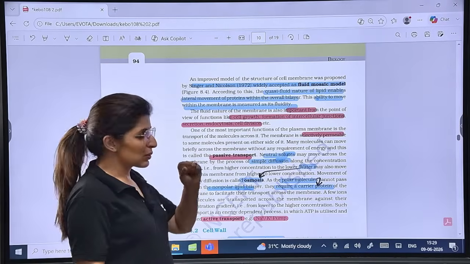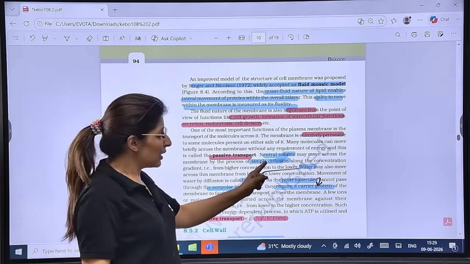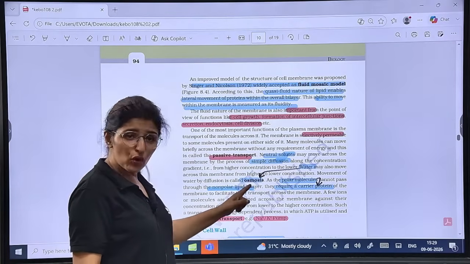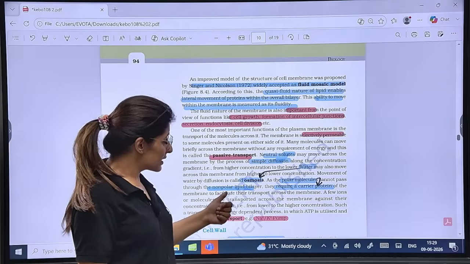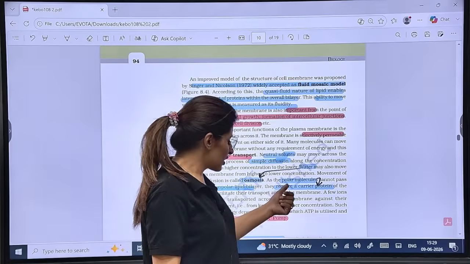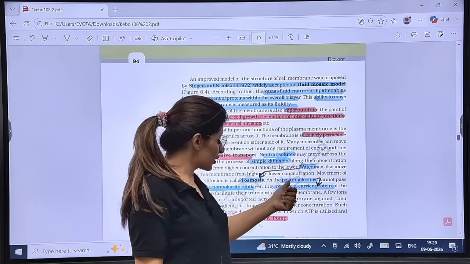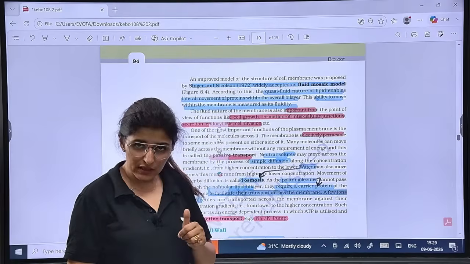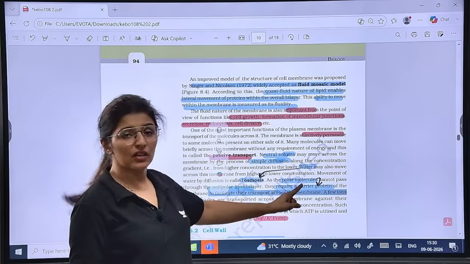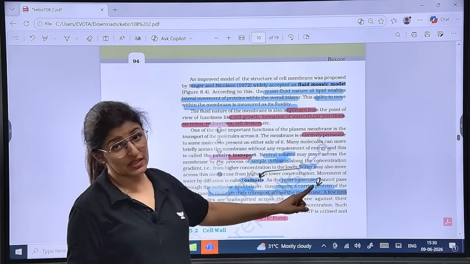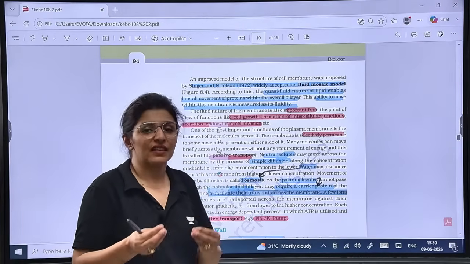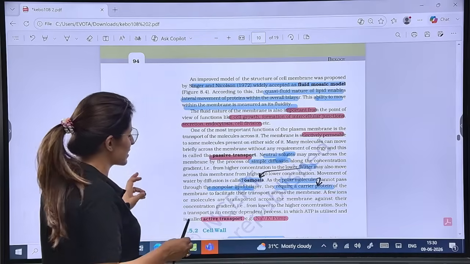So in passive transport, we have three different techniques. Simple diffusion for neutral solutes. Water moves through osmosis, and then there is a special movement called facilitated diffusion. Facilitated diffusion occurs for polar molecules which require a carrier protein. Is that clear? Neutral through simple diffusion, water through osmosis, and polar by the help of carrier proteins. Because they are using the facility of a carrier protein, we call it facilitated diffusion. Are we clear? Please tell me, are we clear?